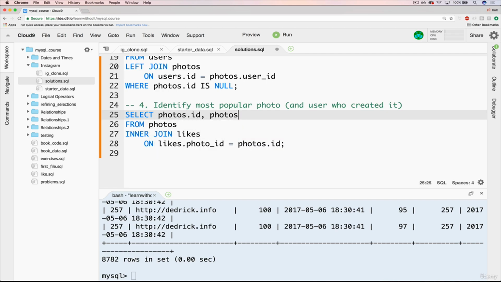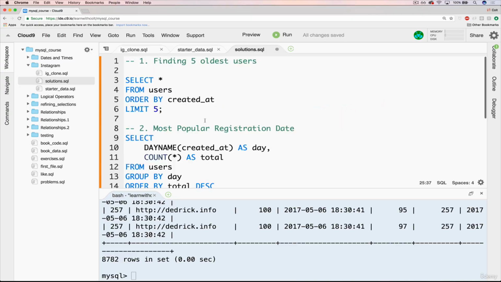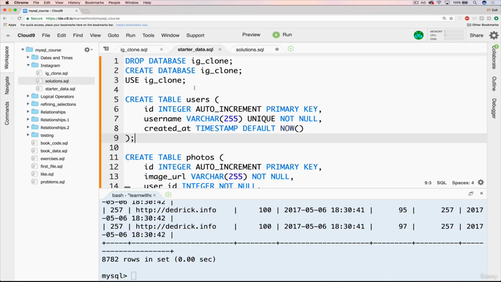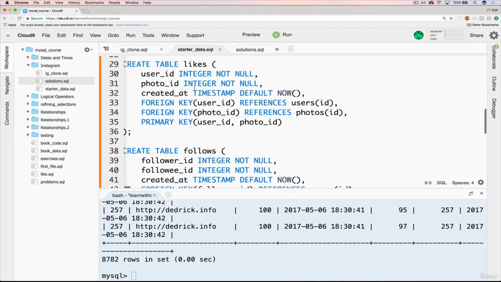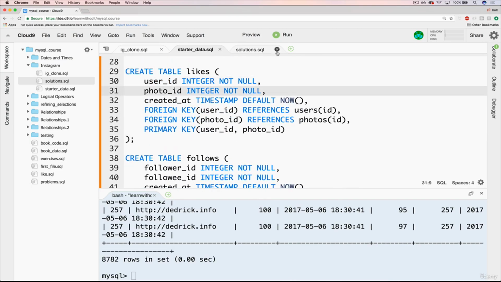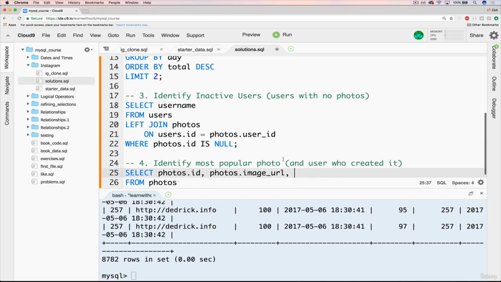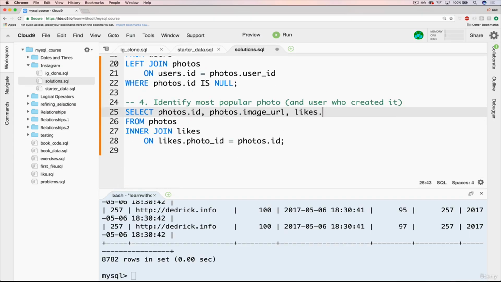photos.id and photos.image URL, comma, and then what do we have on the likes table? If you remember, if you go over to our schema here, likes is very simple. We just have our user ID and our photo ID, so we can do both. Well, let's just do likes.userid to start.